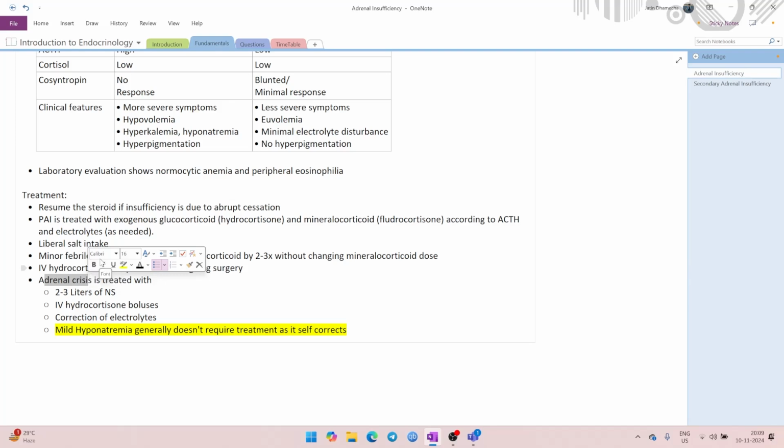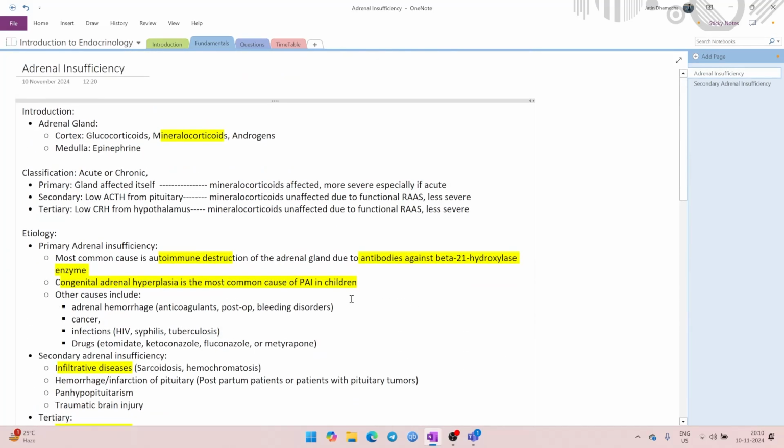So first you will give the patient normal saline. You will give 1 to 2 liters, maybe even 3 liters. And if it is not improving, then you give hydrocortisone. You have to correct the potassium because potassium is more serious, but you do not need to correct salt because salt will self-correct as you correct the underlying condition. Similarly, in case of diabetes, we do not worry much about sodium. We worry mostly about potassium. So this is similar in that regard.